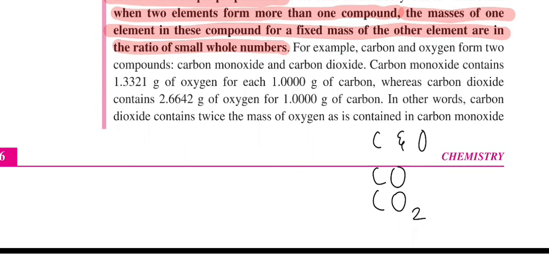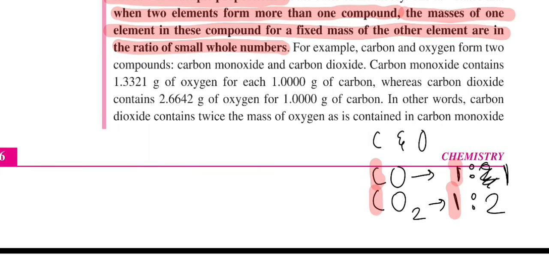Carbon monoxide is 1 carbon and 1 oxygen, and carbon dioxide is 1 carbon and 2 oxygen. So no matter how much I add, one element is always fixed. See, carbon is always fixed here, right?